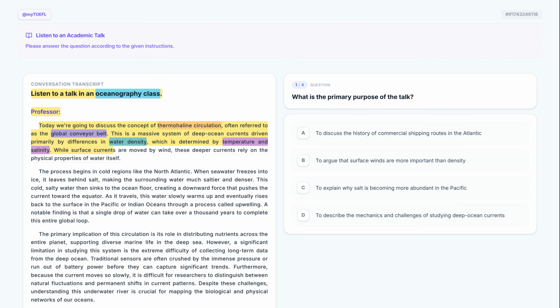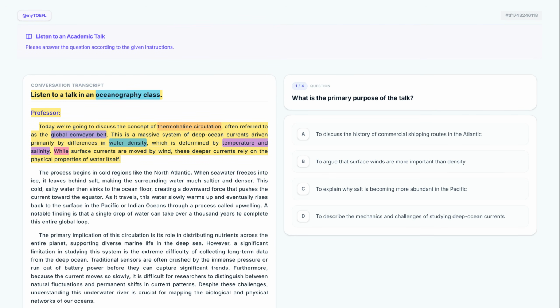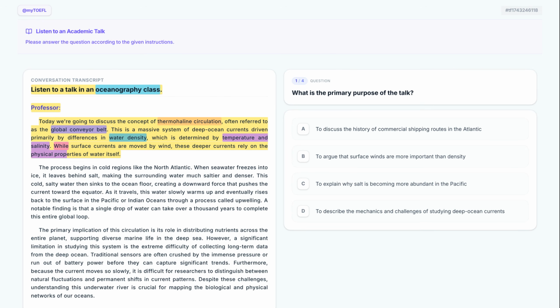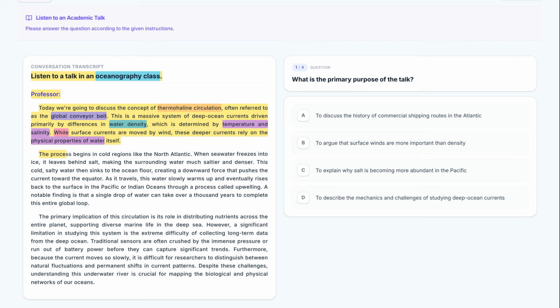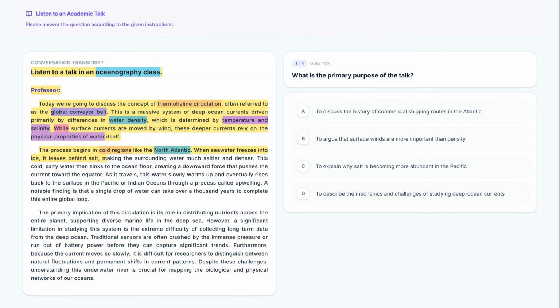While surface currents are moved by wind, these deeper currents rely on the physical properties of water itself. By using the transition word while, the professor creates a clear contrast between wind-driven surface currents and these deep currents that depend on the physical properties of water. The process begins in cold regions like the North Atlantic. The professor begins a step-by-step description of the cycle, pinpointing cold regions such as the North Atlantic as the starting point.